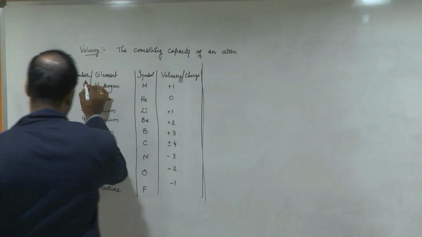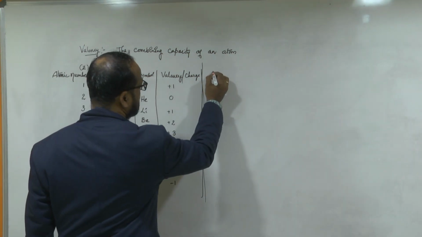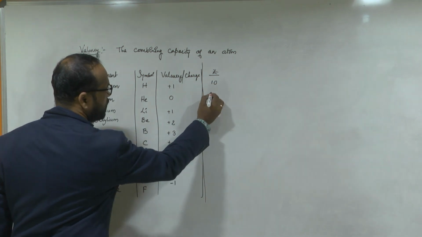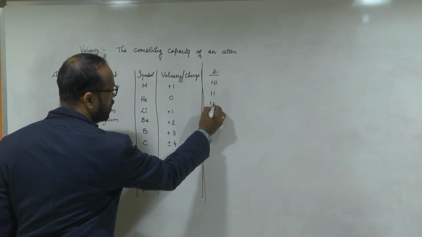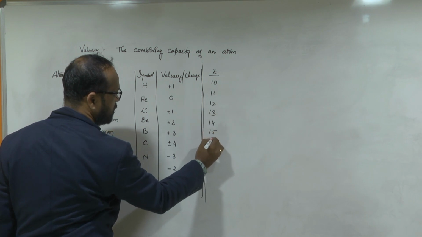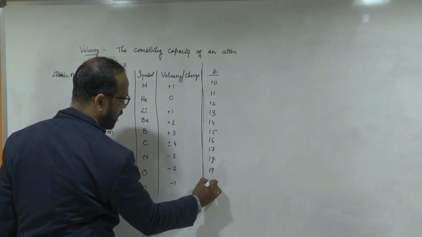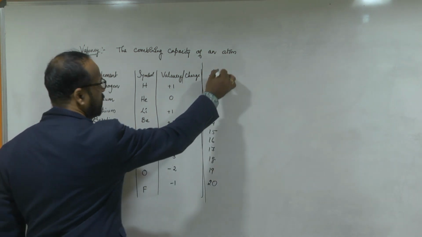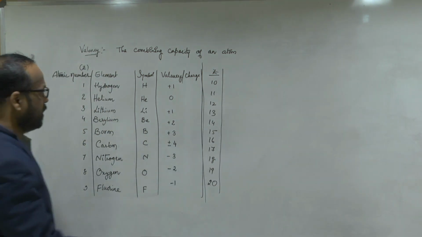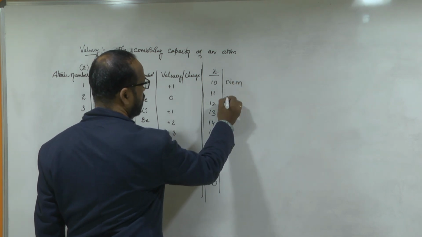Generally the atomic number is denoted by the letter Z. So here I'm writing Z again. Z is now the 10th number: 10, 11, 12, 13, 14, 15, 16, 17, 18, 19, 20. So 20 elements I am writing here. And after fluorine, it comes to neon.